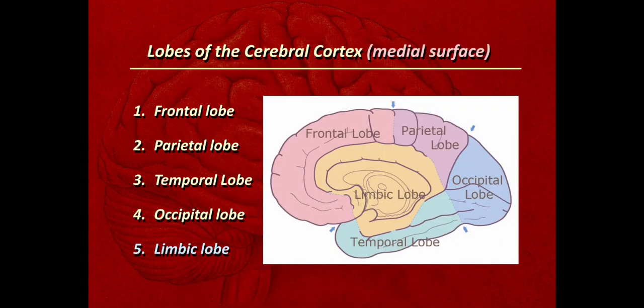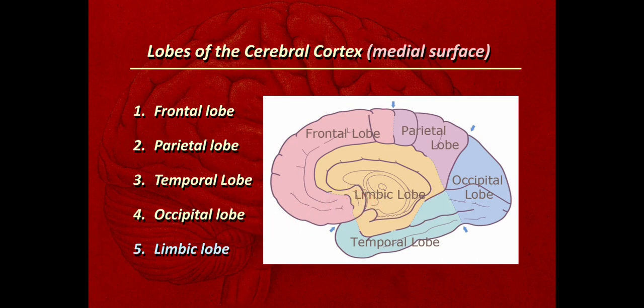Now when we see the medial surface here, one can find these different lobes. This is the frontal lobe, this is the parietal lobe, this is the occipital lobe, and this is the temporal lobe. Then the 5th lobe that one can find over here, this brownish structure seen here, is the limbic lobe.